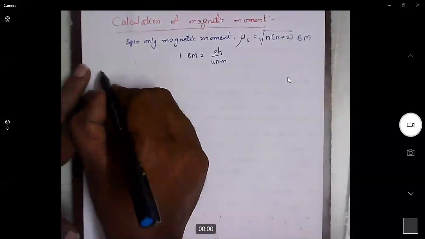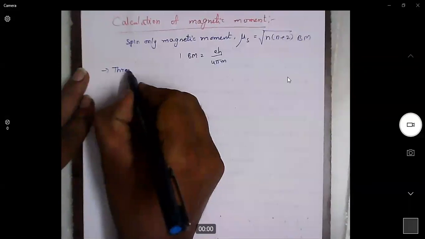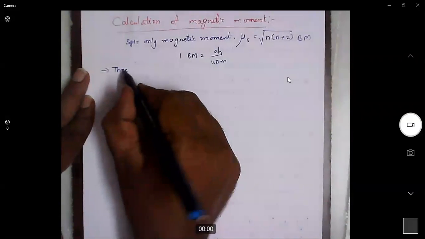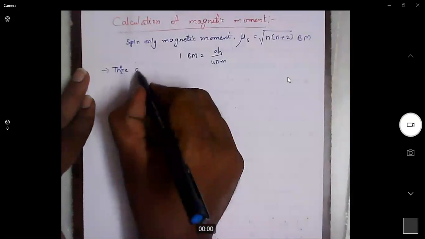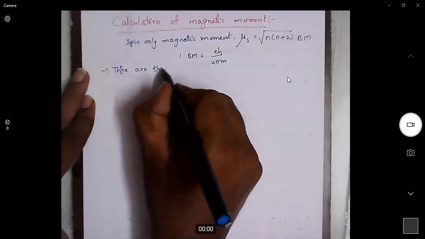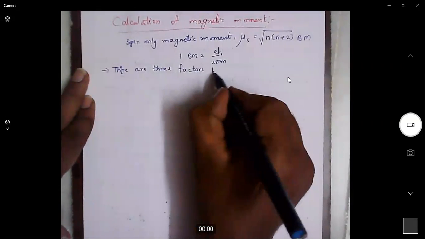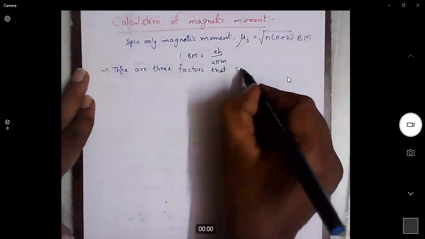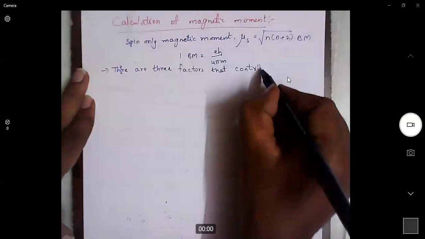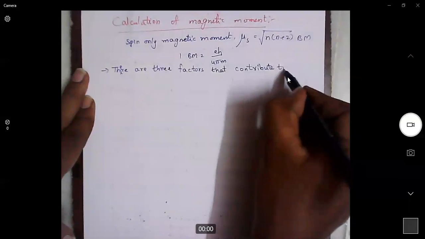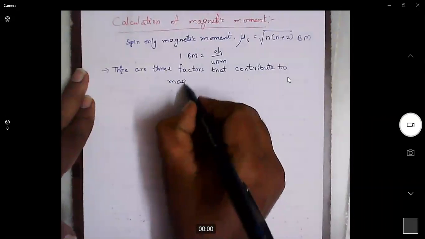Now, there are three factors that contribute to magnetic moment.